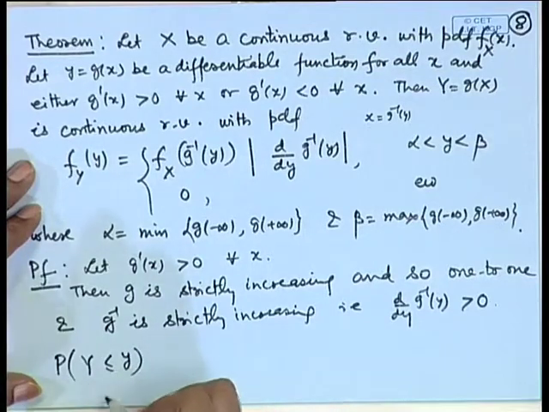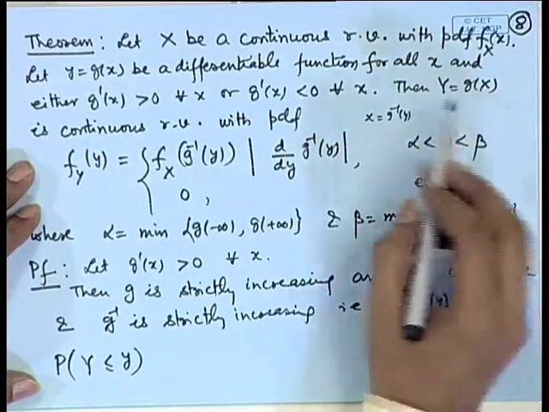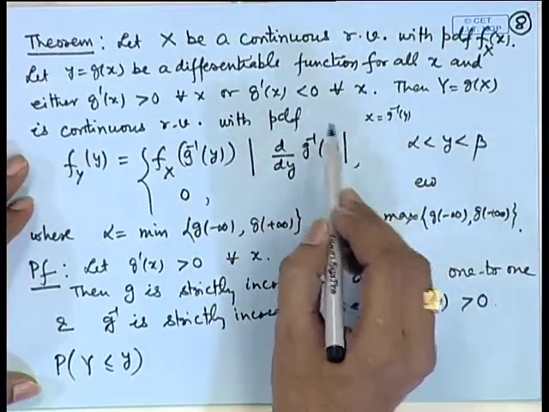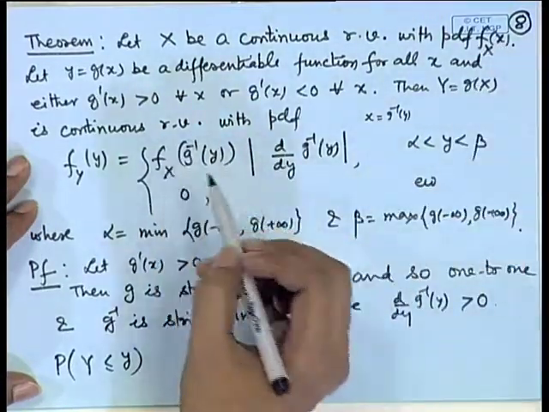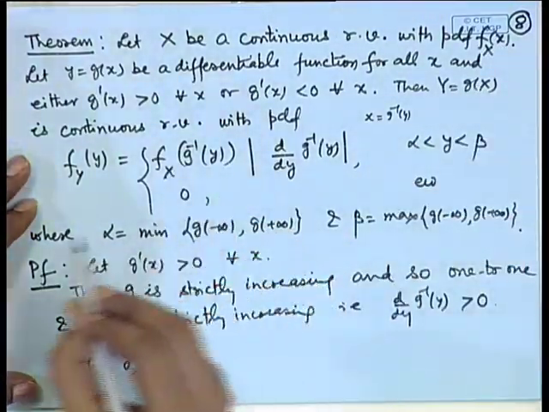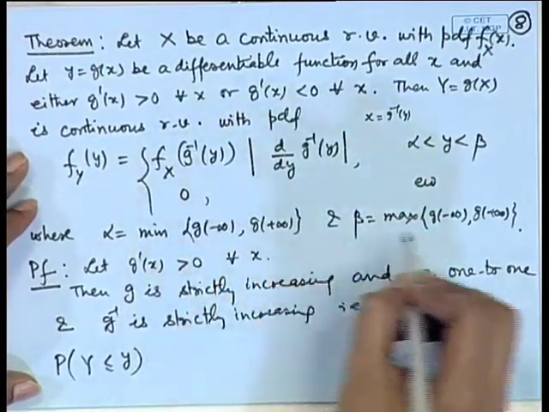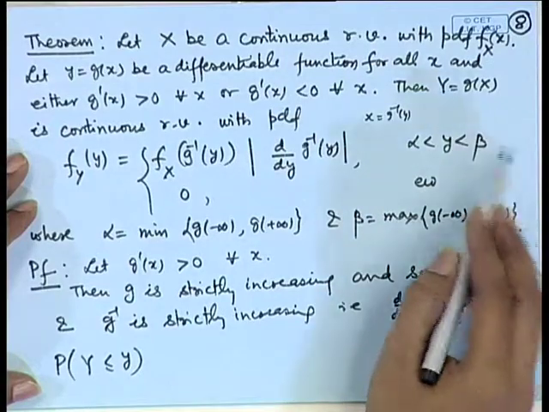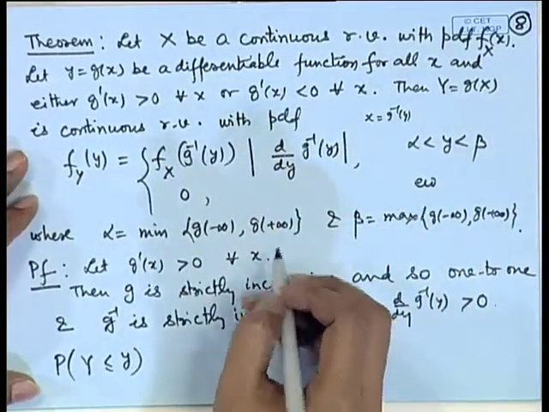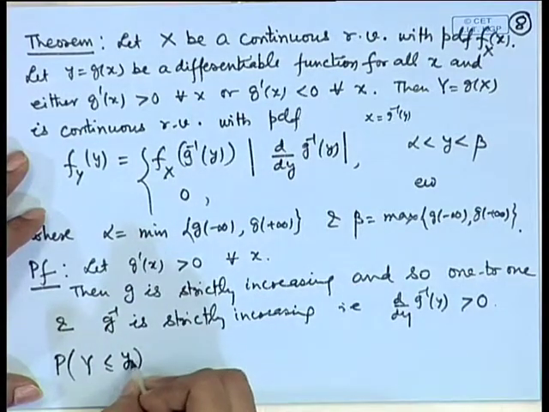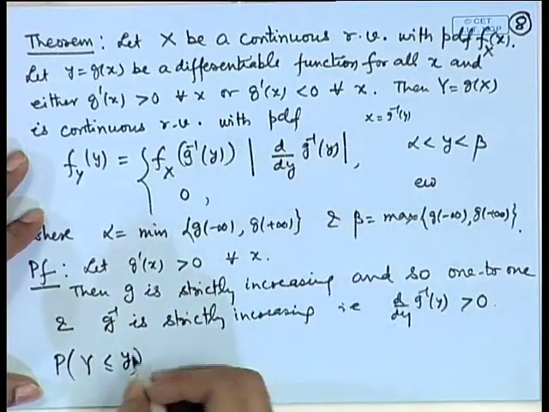CDF of Y, and another thing is that the range we have to consider. If x is over a certain range, suppose from minus infinity to infinity in general, then if g is an increasing function, the minimum value will be g(-infinity) and the maximum value will be g(+infinity). If g is a strictly decreasing function, then it will be reversed. So, here the range of y will be from alpha to beta, where alpha and beta are defined like this.